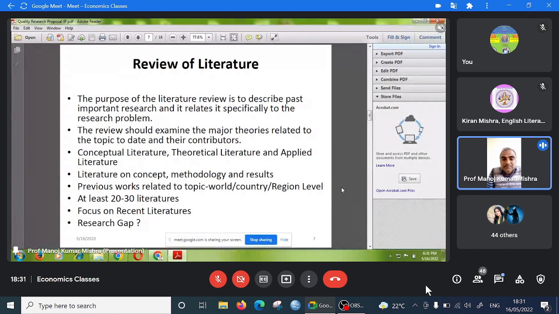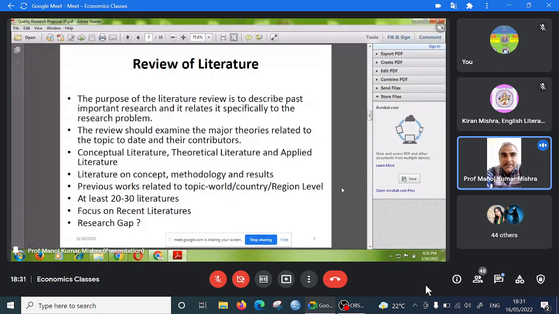That will be better, because we get the idea from others, we get the idea from good persons. It is better to get the idea from good persons, then your idea becomes rich. So that is the very important role of the literature review in our part.